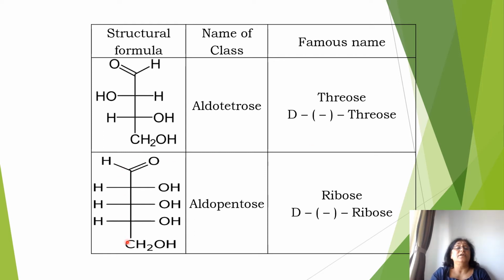So 3D minus triose is levorotatory. Then this one, in this you see 5 carbon atoms and aldehyde group, so it is aldopentose. And here the last carbon, last horizontal line is holding OH on the right hand side, so it is D configuration. So D minus ribose. So this minus is showing the levorotation. So these are some of the examples of the